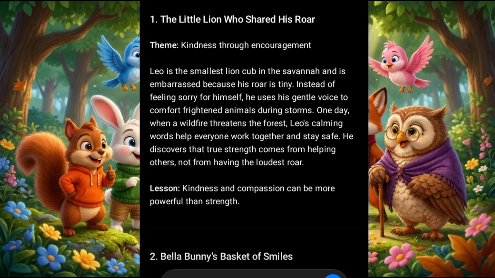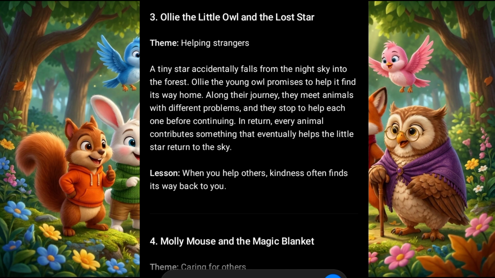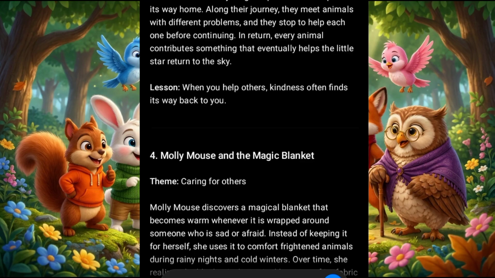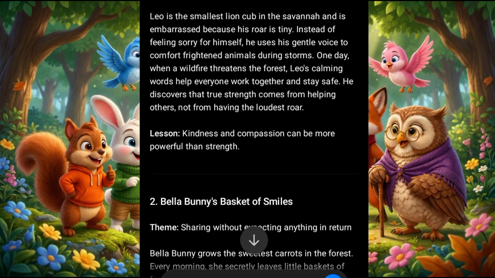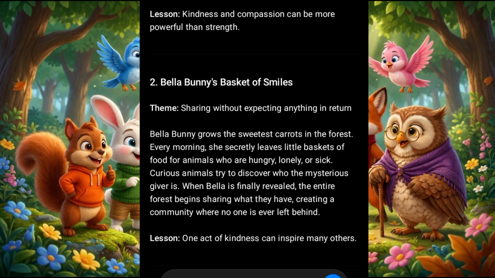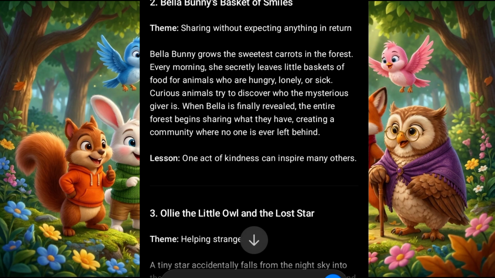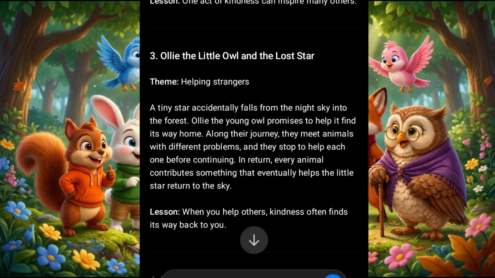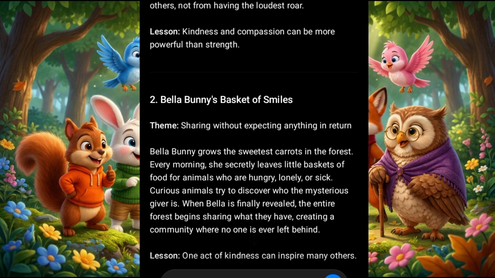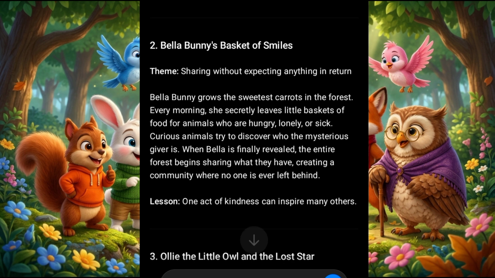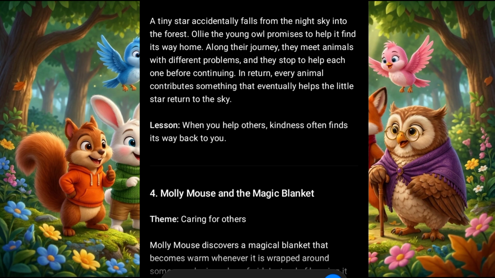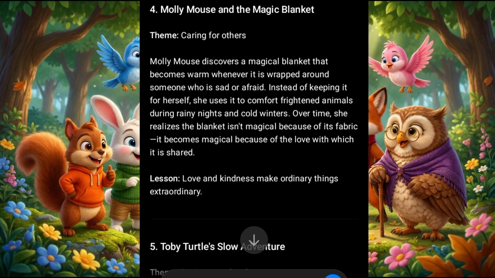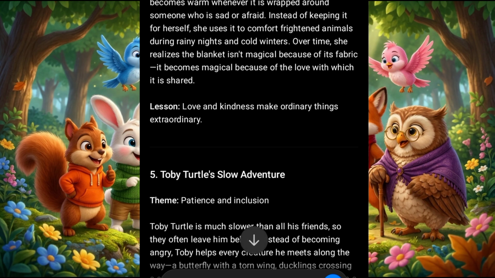As you can see, it gave me 1, 2, 3, 4, and 5. This one is The Little Lion Who Shared His Roar. The second one is Bella Bunny's Basket of Smiles. The third one is Ollie the Little Owl and the Lost Star. As you can see, it included the moral lesson at the end of each of the story ideas. So I'm going to choose the one that I feel is the best, then use it to create my story.